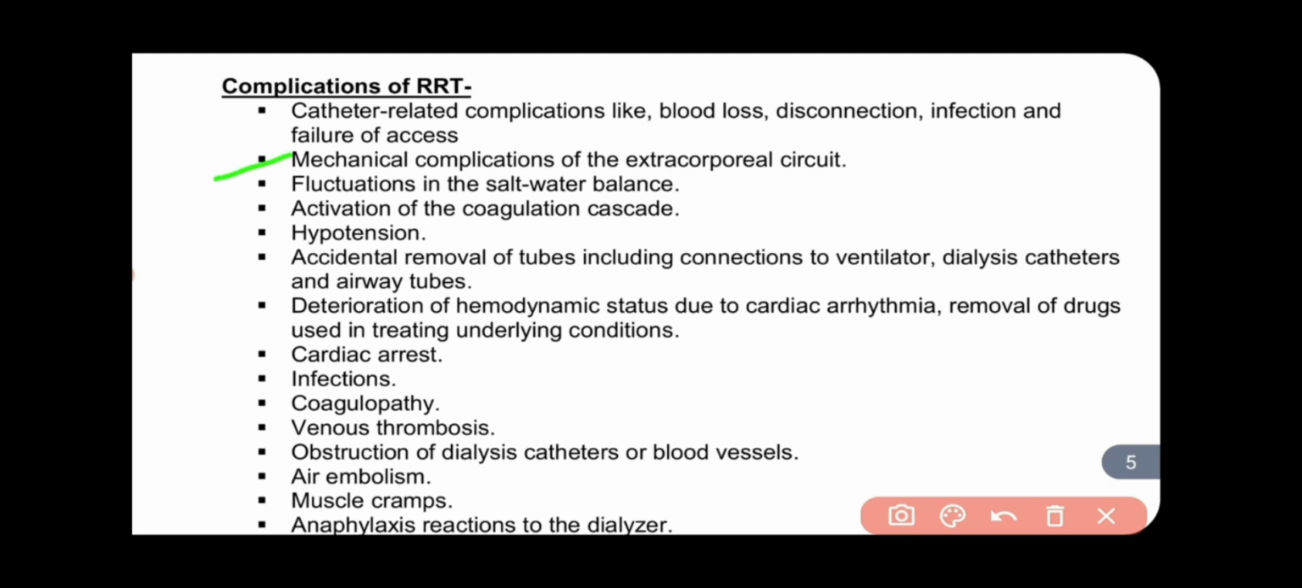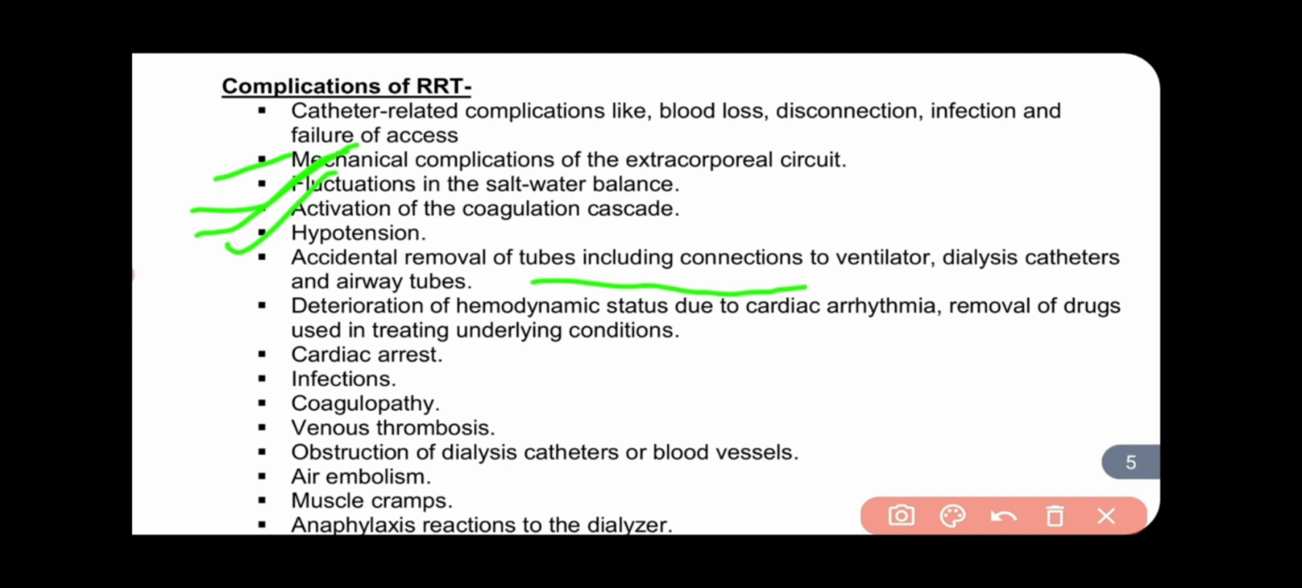Next is mechanical complication of the extracorporeal circuit. If the extracorporeal circuit has some problem, that type of complication is also related to RRT. Fluctuation in salt and water balance: if the salt concentration in the patient's body fluctuates, that is a big complication of RRT. Also activation of the coagulation cascade, hypotension, accidental removal of tubes, those tubes which you use for a catheter, also a peritoneal catheter or other catheter.